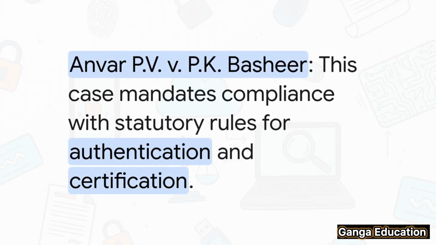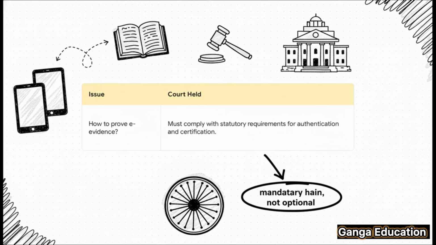Now, you can't really understand this area of law without looking at what the courts have said. And there are a couple of landmark judgments you absolutely must know. The first one, and probably the most important, is the Supreme Court's decision in Anwar PV versus PK Bashir. In this game-changing case, what the Supreme Court wanted to do was set a very clear, non-negotiable standard.